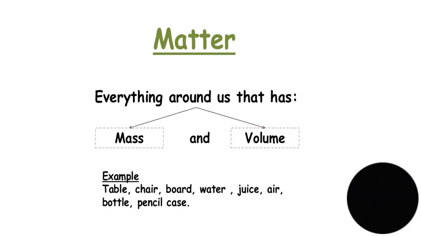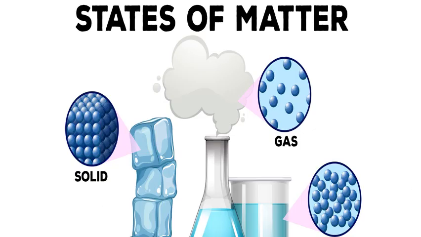Good afternoon. So now we're going to be reviewing some grade 10 topics. And the first topic we have is matter. Remember now that chemistry studies the composition, behavior, and properties of matter. But what is matter? Matter is everything around us that has mass and volume.